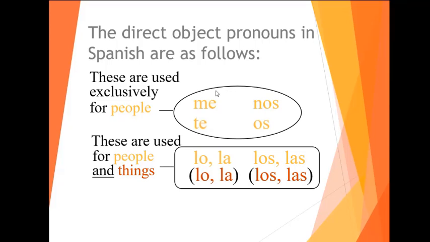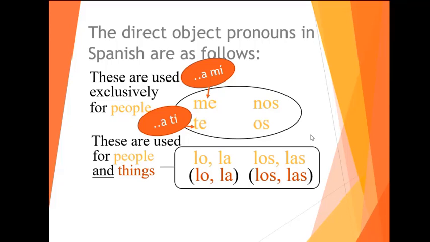When do we use these then? Well, if you see a sentence that says, ella me visita a mí. She visits me. A mí. If you see a sentence and you need to replace that a mí, that will be replaced with me. Now, if you see a ti, like I'm going to visit you or I see you, yo veo a ti, yo te veo. Yo veo a ti, a ti will be replaced by te.